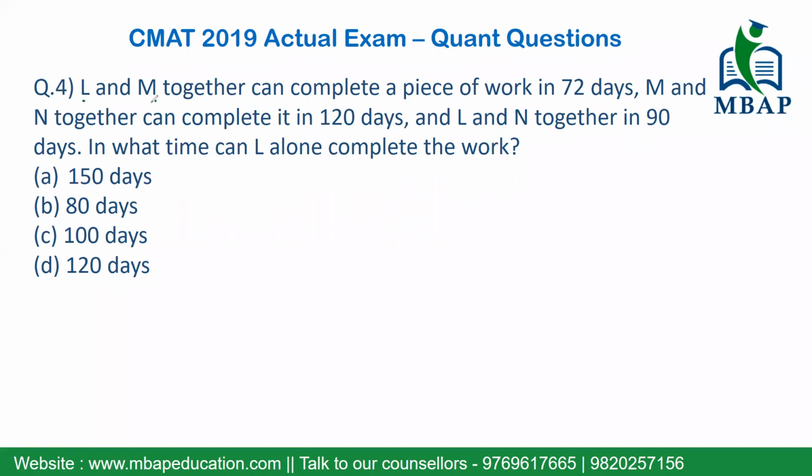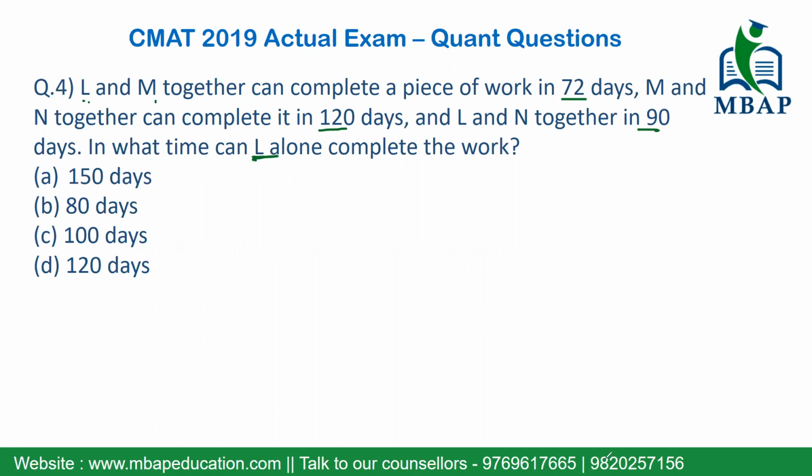It's been said L and M together can complete a piece of work in 72 days. M and N can do the same piece of work in 120 days. L and N can do the same work in 90 days. The question is, in what time can L alone complete the work?